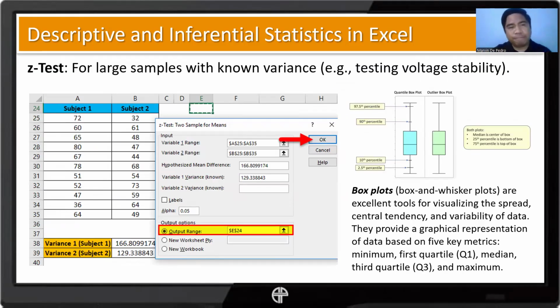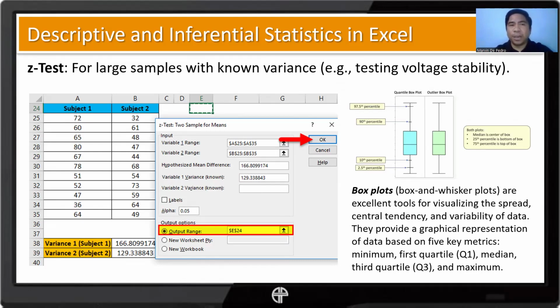So let's talk about Z-test and T-test first. Z-test, you can do it in Excel, whether you are concerned with one sample or two samples. We're going to have a demo for this in a separate video. We use these normally for large samples with known variance. I think these are two conditions that we must remember.